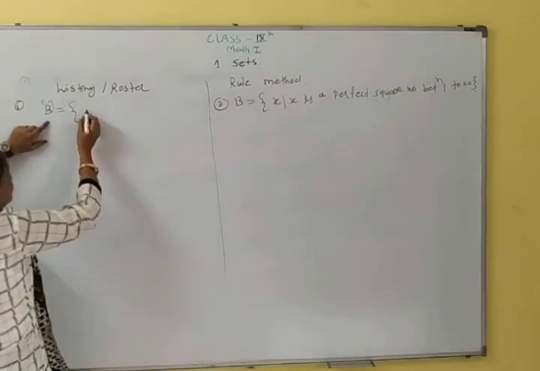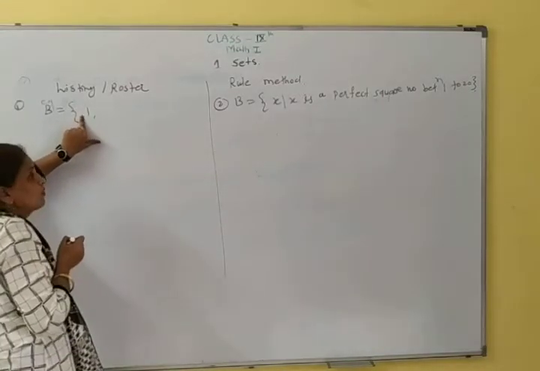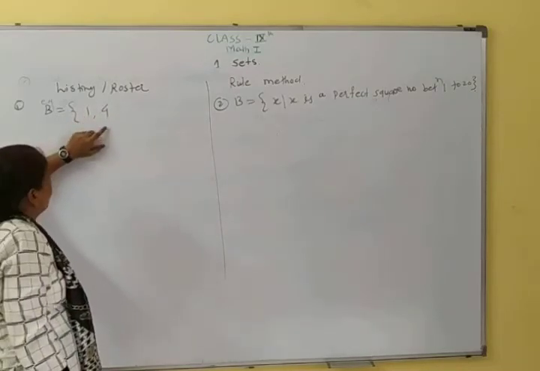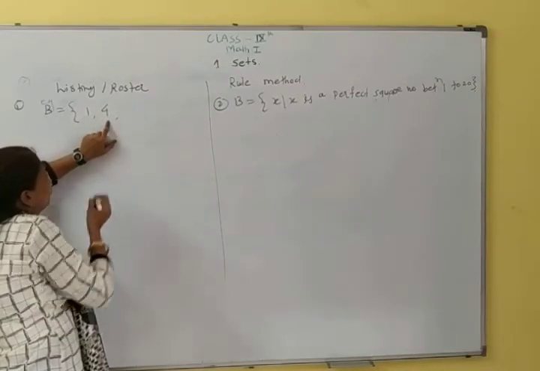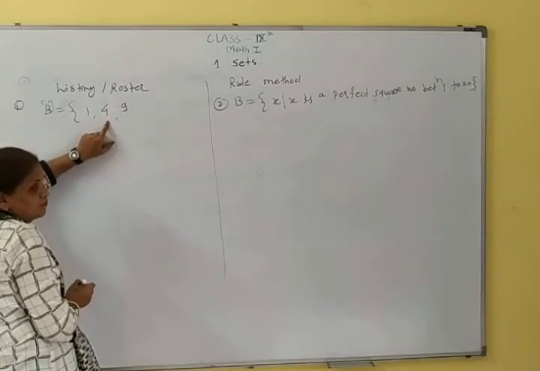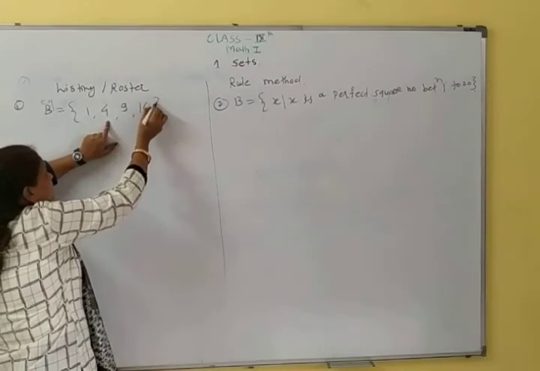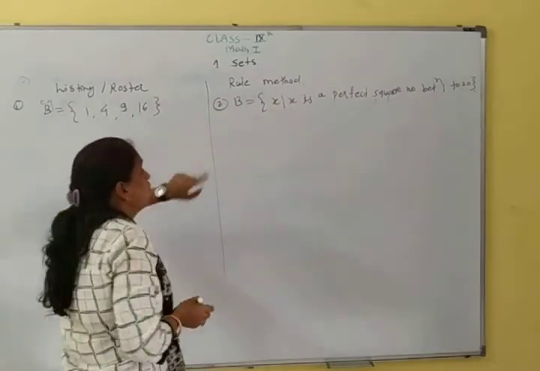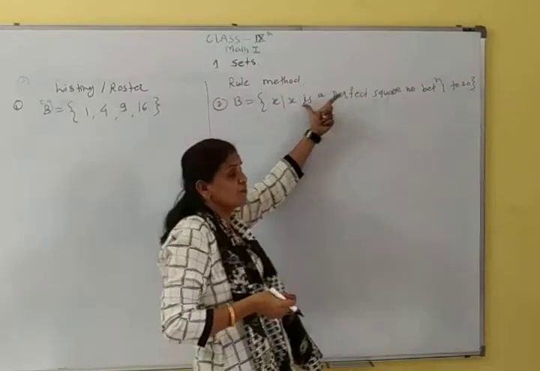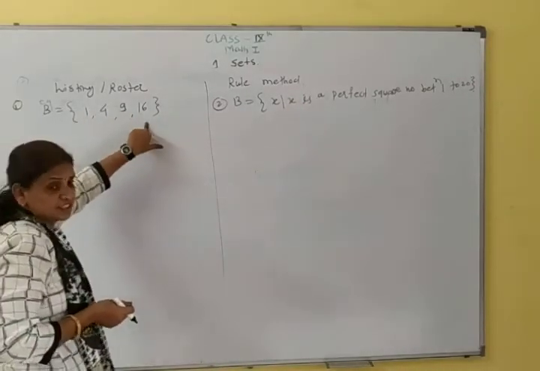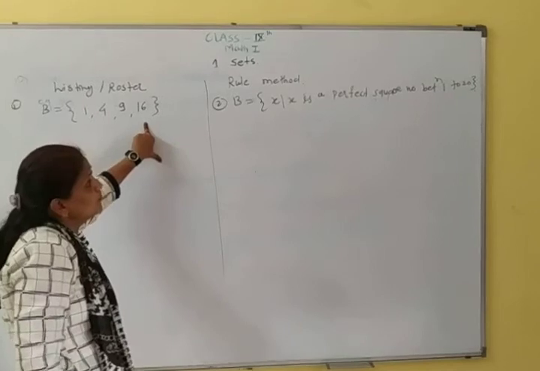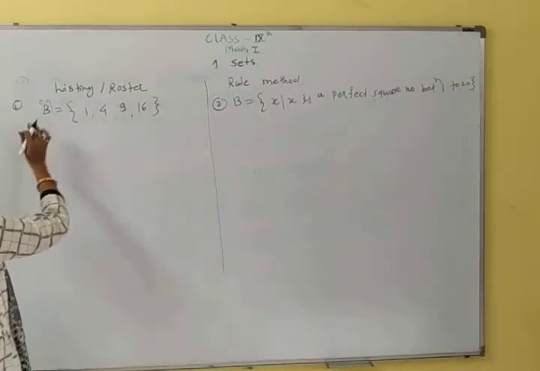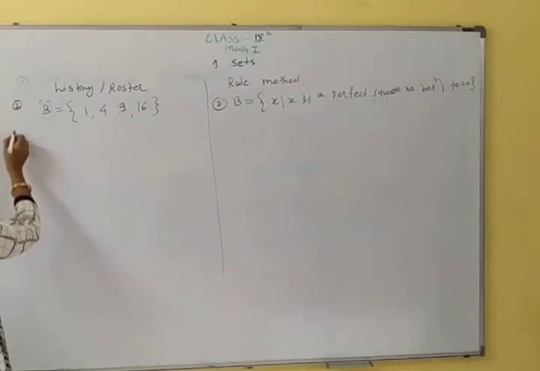Perfect square of 1 is 1. Okay, so 1 is a perfect square. Then 4, 2 square equal to 4. Then 1, 4, 9 is a perfect square. 9 and 16. So B is a set of perfect squares between 1 to 20. So this is rule, and rule is converted into list. So 1, 4, 9, 16 is a list of numbers between 1 to 20. Okay, perfect squares 1, 4, 9, 16. This is second problem.